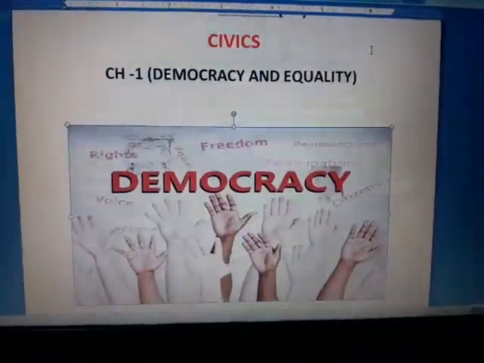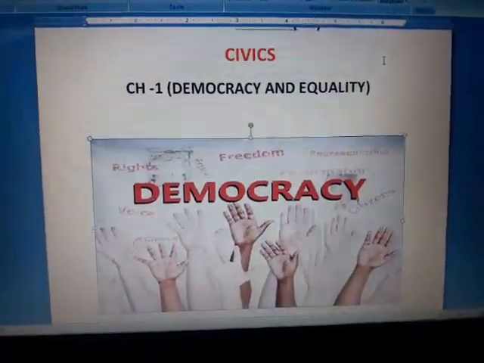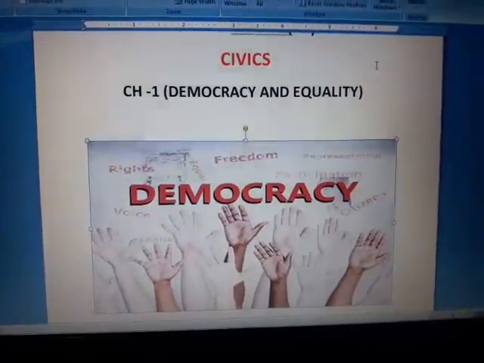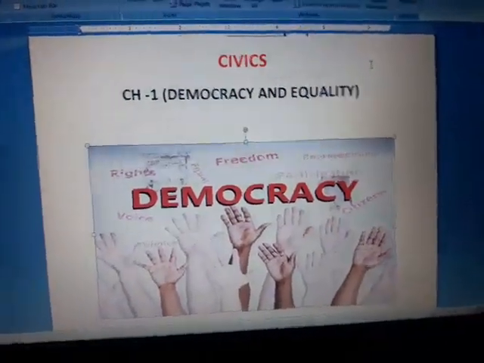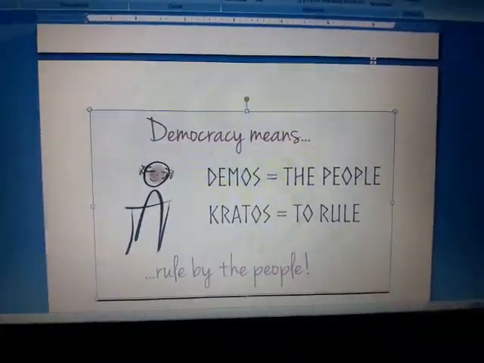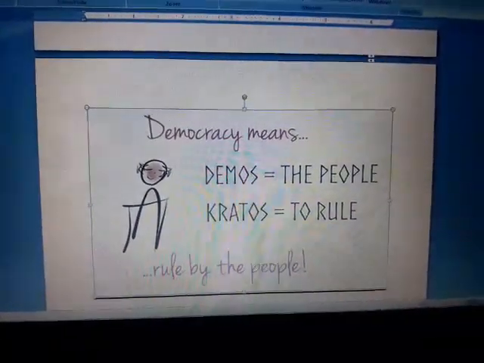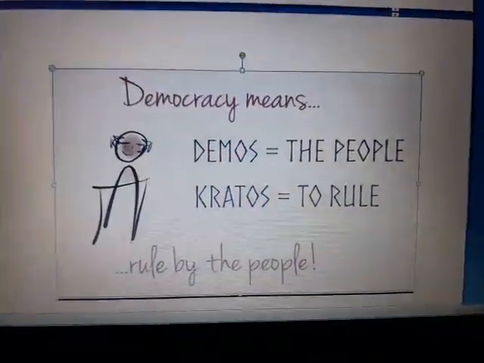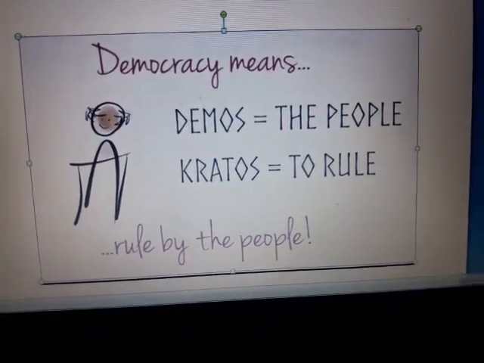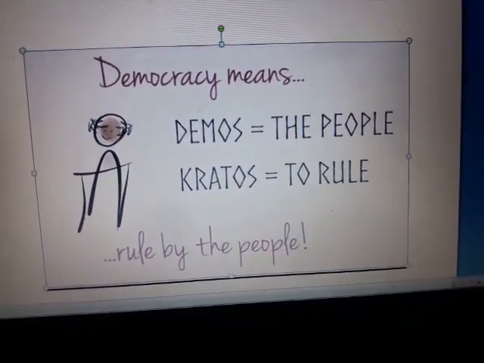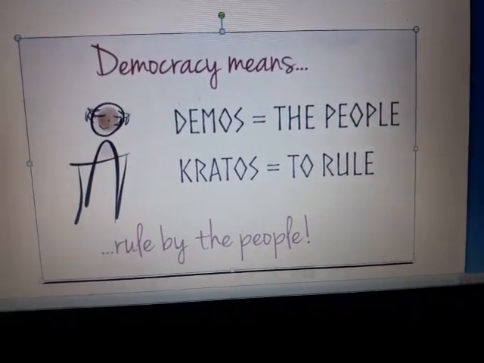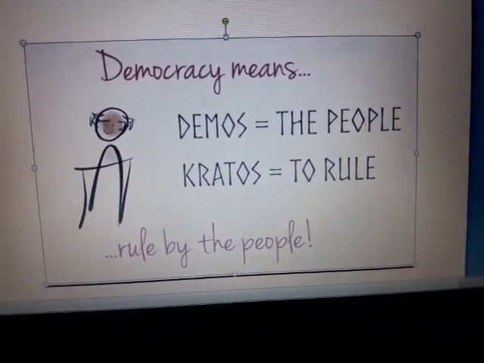In this chapter, democracy and equality. As you know, democracy is a form of government, and you also read about democracy in your sixth class. Do you know what democracy is? First we will discuss the definition of democracy. The word democracy consists of two words, demos and kratos. Demos means the people, and kratos means to rule. It means rule by the people is called democracy.